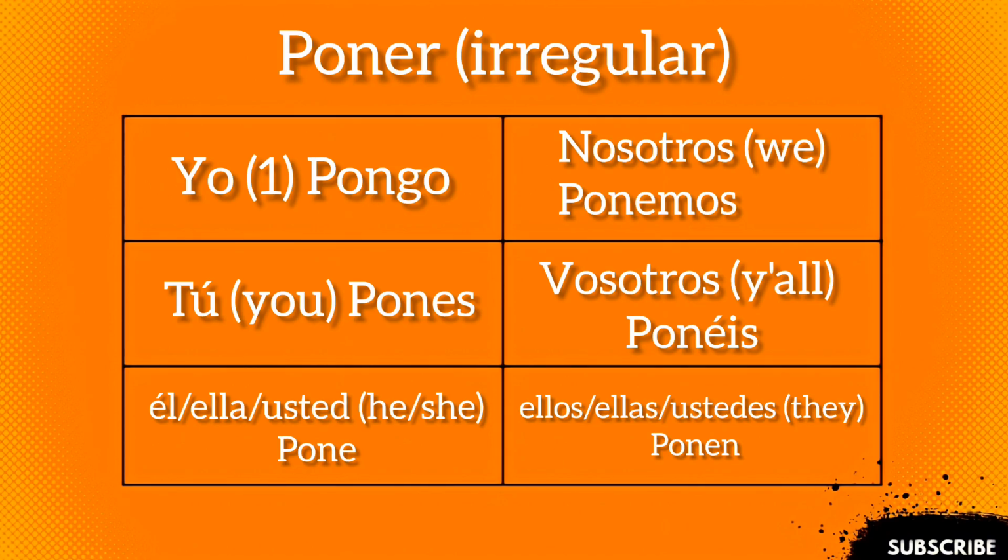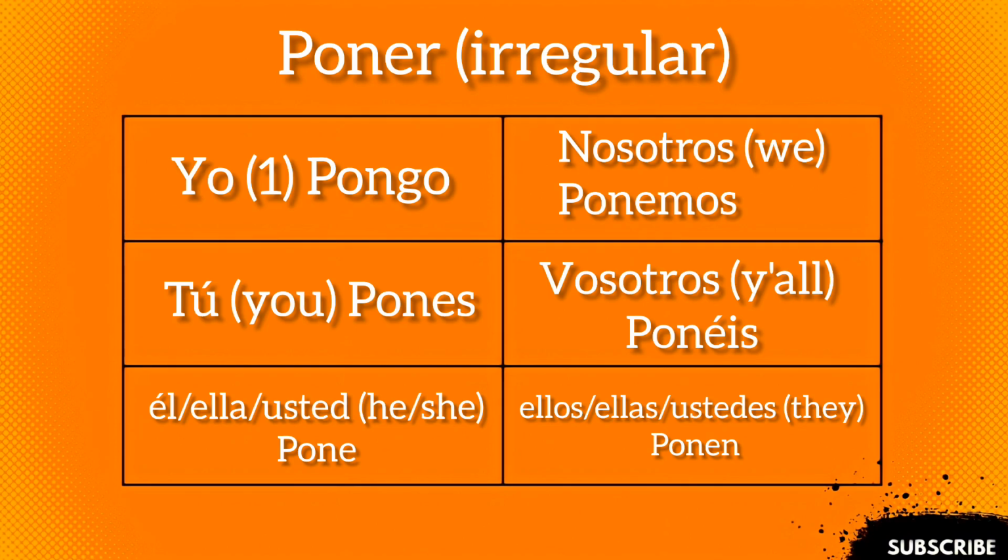Poner. Another irregular that is only irregular in the yo form. Yo pongo. Tú pones.